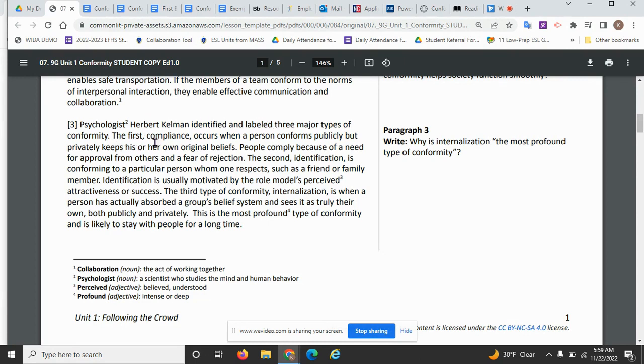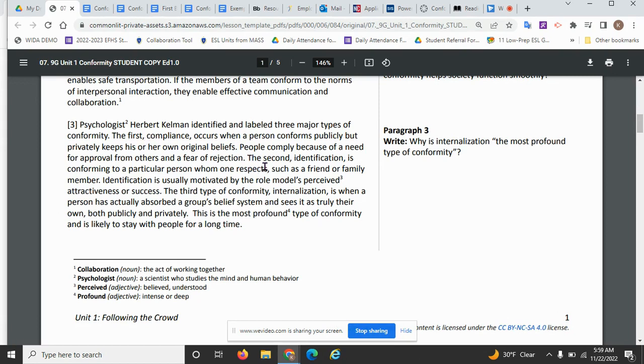The first is compliance. Compliance occurs when a person conforms publicly but privately keeps his or her own original beliefs. People comply because of a need for approval from others and a fear of rejection. So the author is describing the first type, compliance.